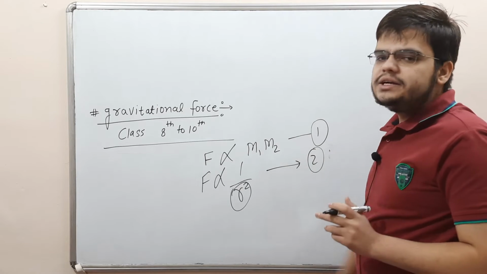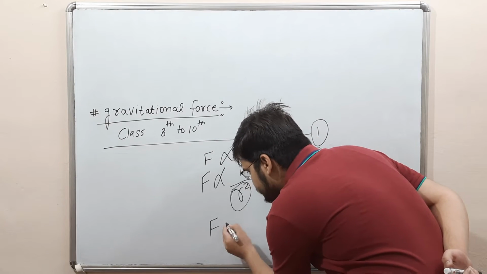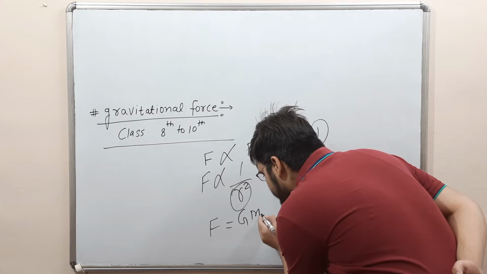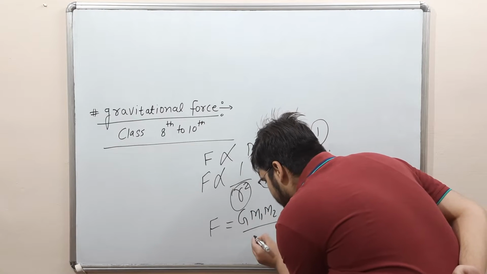So we combine both equations: F equals G m1 m2 over r square.